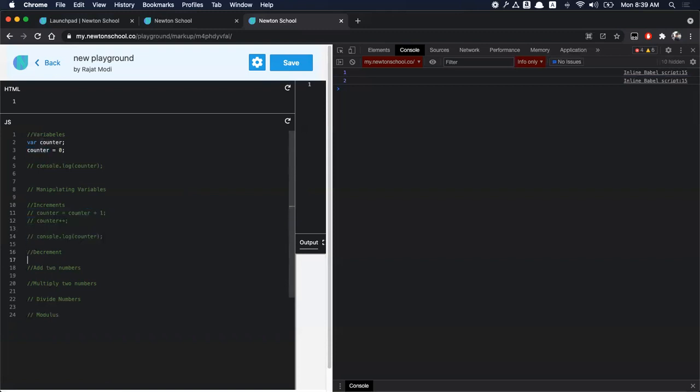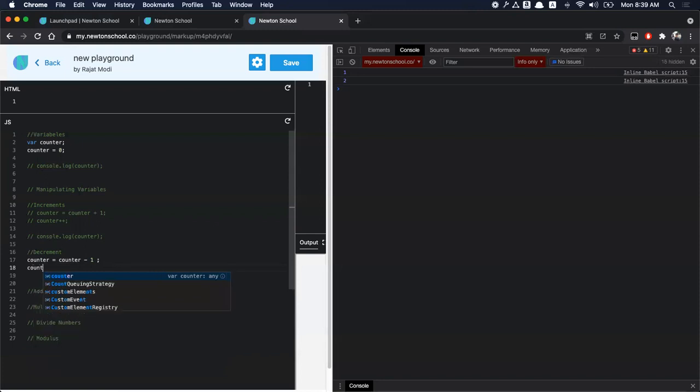So you can do the same with decrement, like -1. You can guess it, right? This will reduce the value of counter by 1, but it won't really update the value for counter. It will just reduce the value and not really update it; it will remain the same. To do that,